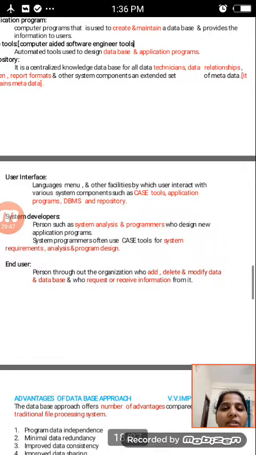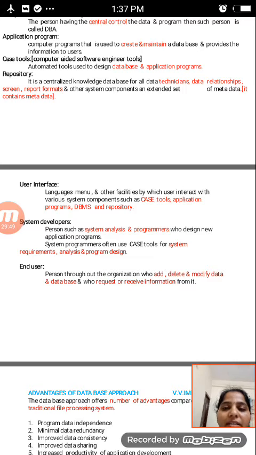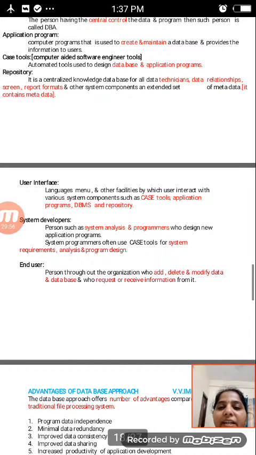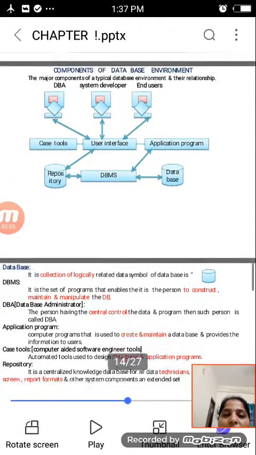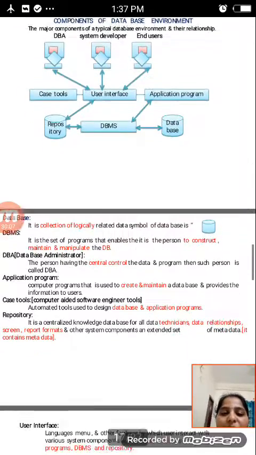In short, it contains metadata. The repository is where we store the data. These are the components of the database environment.